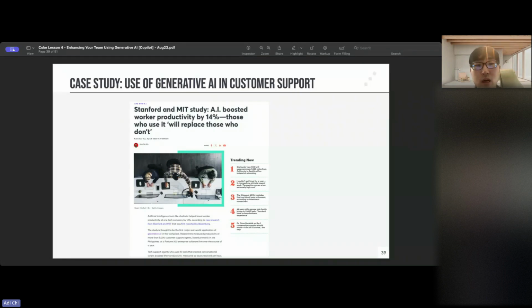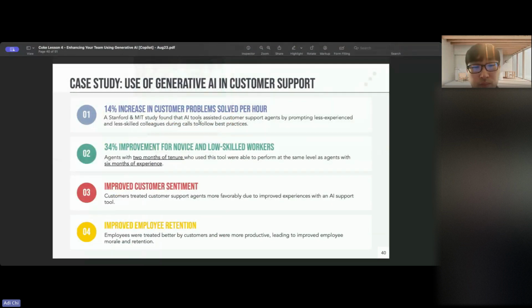So just to give you guys a little bit of statistics, Stanford and MIT used AI to boost productivity by 14%, specifically when it comes to customer support. And even going a little bit further, even agents with 2 months of tenure who use generative AI tools were able to perform at the same level as agents with 6 months of experience, right? This is the sheer power of having AI in your tool set.